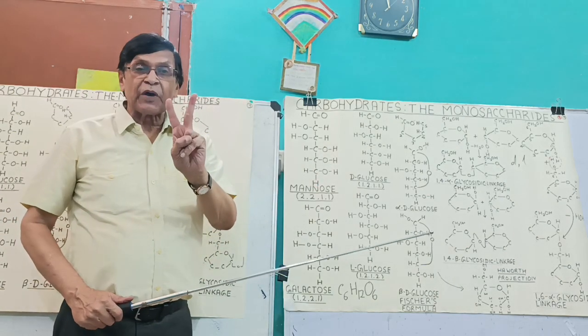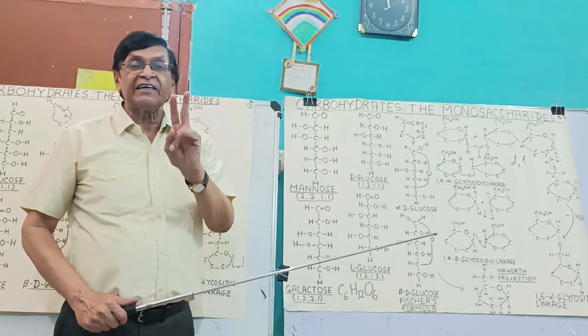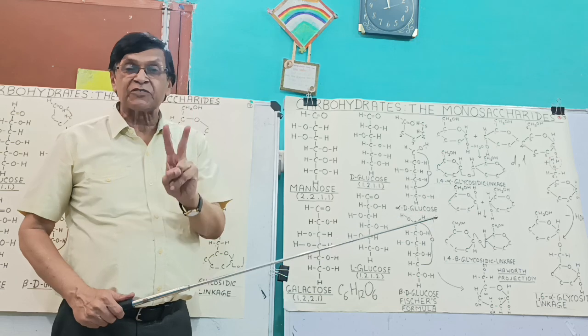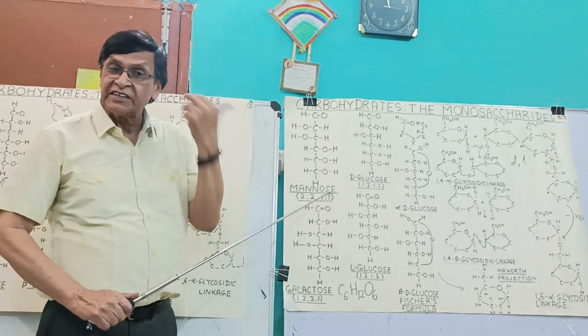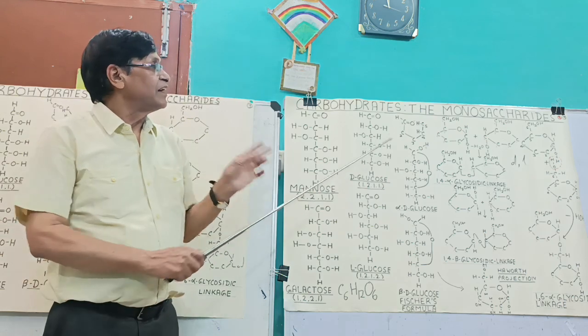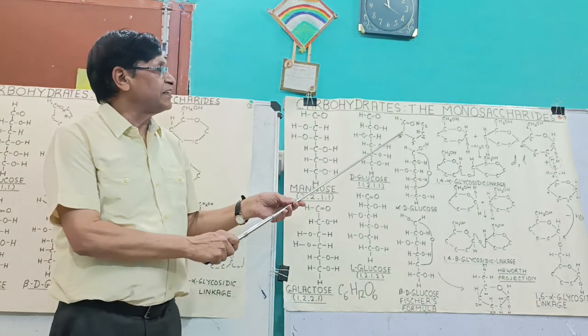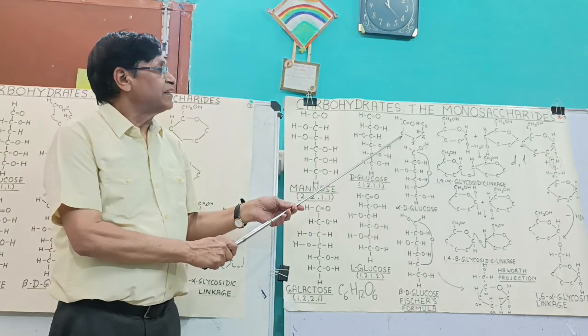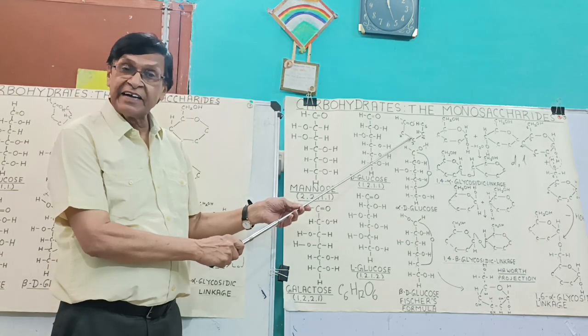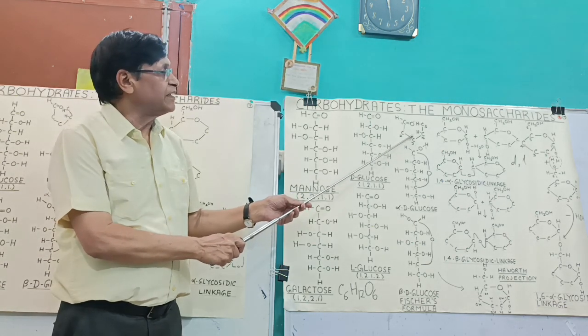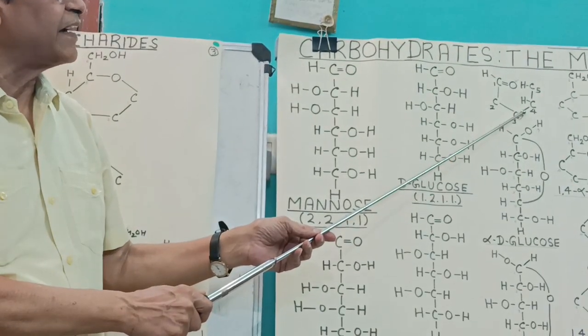Only 10% properties of a monosaccharide or disaccharide can be explained by a straight chain. But the molecule is not a straight chain. It is like this. One carbon is here, another carbon here. Then for the third carbon here, there is angle 109 degree. So here also 109 degree.